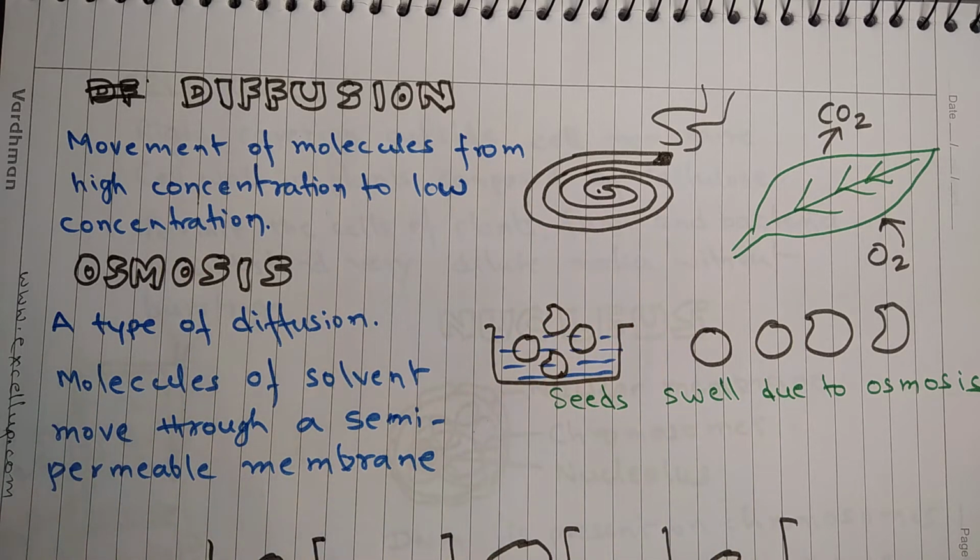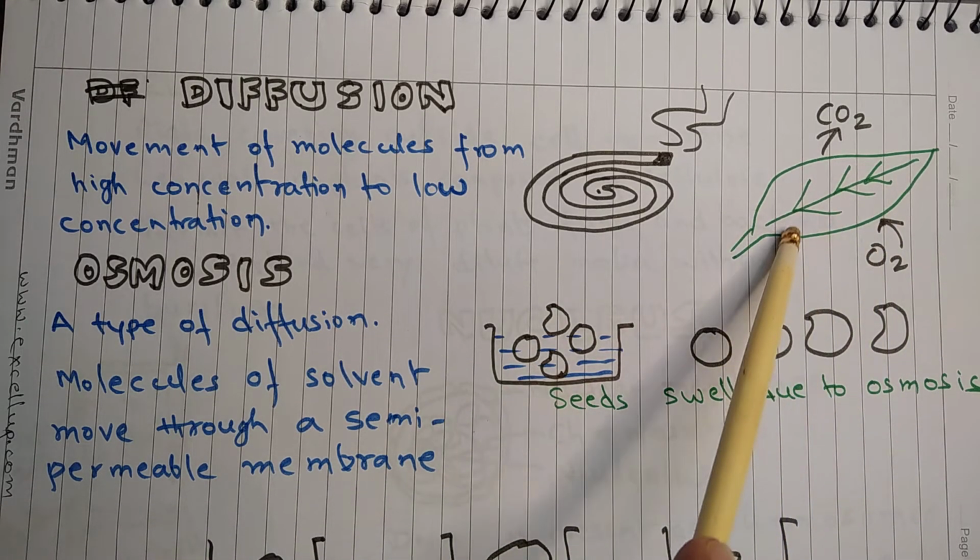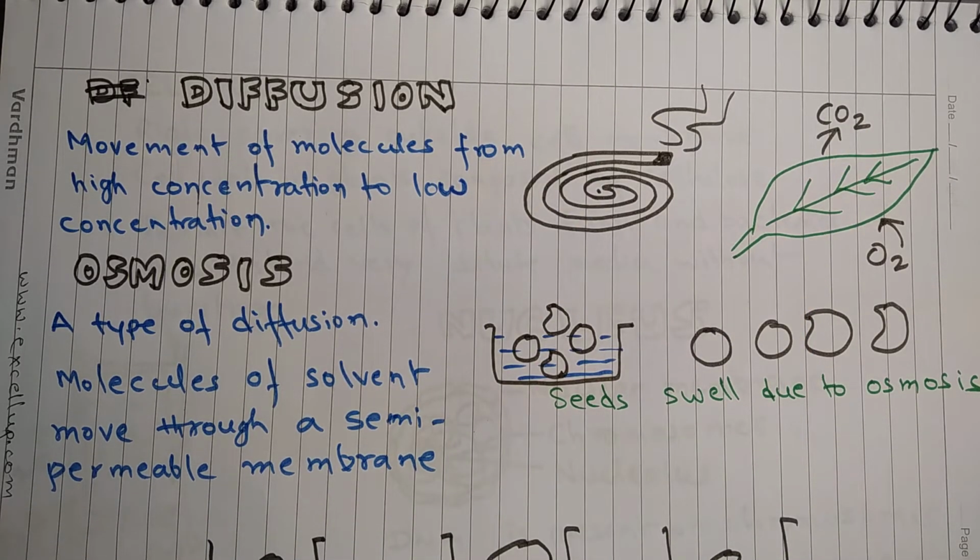Okay, so diffusion is responsible for exchange of gases in most of the organisms. For example, this is a diagram of leaf, and carbon dioxide is coming out of leaves because of diffusion, and oxygen is going inside leaf because of diffusion. Osmosis is a type of diffusion.